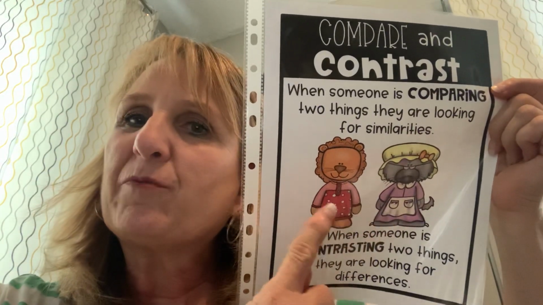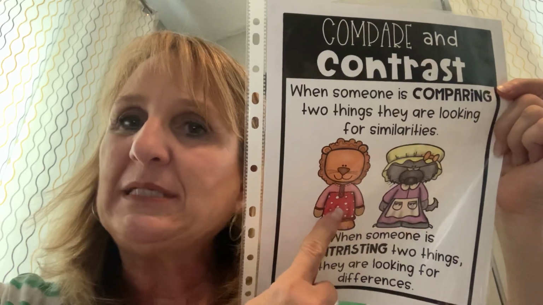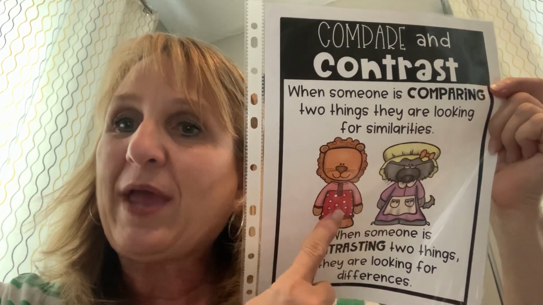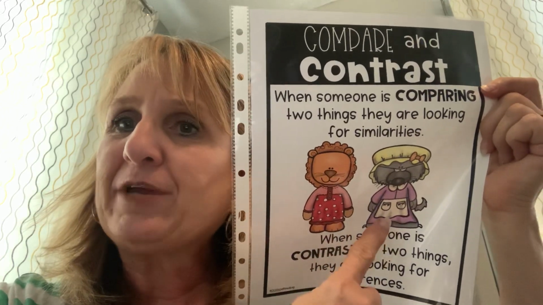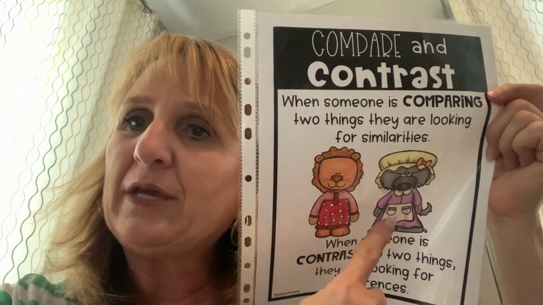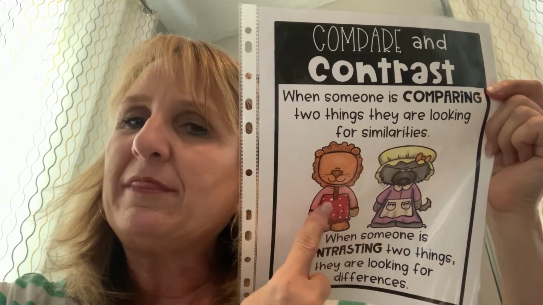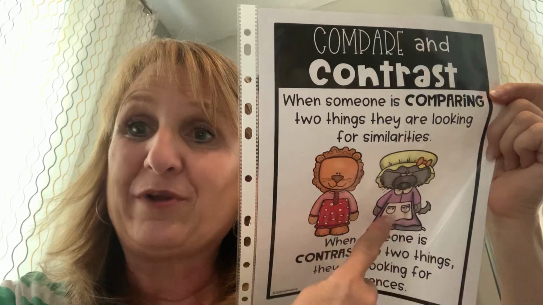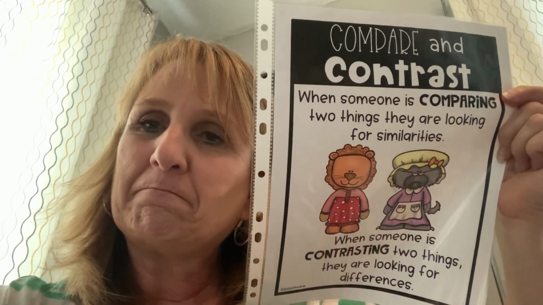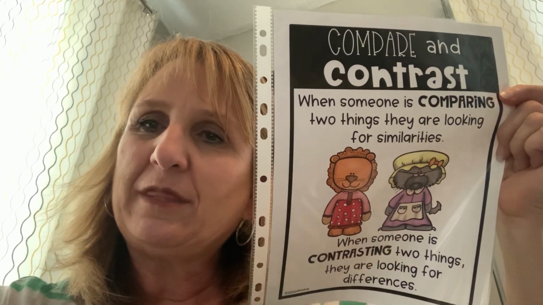Can you think of three things that happened in Little Red and the Very Hungry Lion that were different than Little Red Riding Hood? Three things that happened in this story that did not happen in this story. I want you to think for a minute.